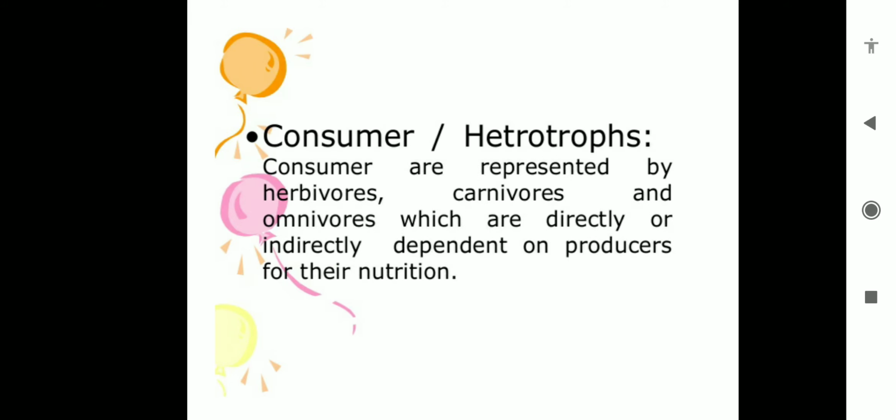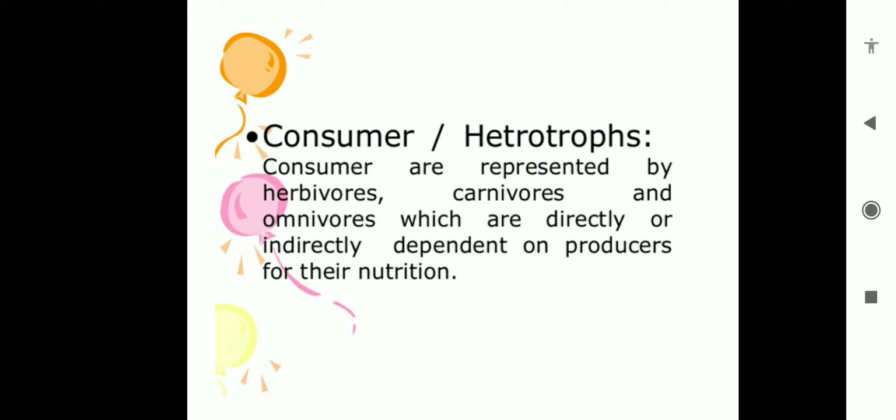The second part of our biotic component is the consumer or heterotroph. Heterotrophs do not prepare food and they depend on other organisms for food, so they are also called consumers. Consumers are represented by herbivores, carnivores or omnivores, which directly or indirectly depend on producers for their nutrition.